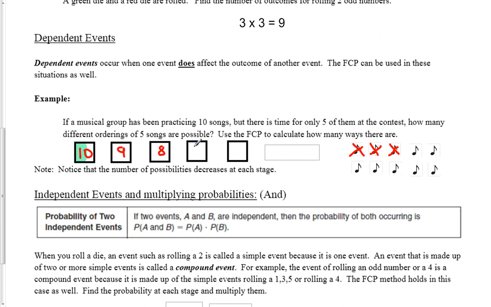And we go all the way down until we fill up all 5 of the available slots for songs to sing at the concert. And now we have them filled up. And again, just like independent events, we're still going to multiply these numbers together. And so that's going to equal 30,240. Very large number. When you start to get into things of how many ways can you order numbers like 10, you're going to get in the many thousands, sometimes in the millions.